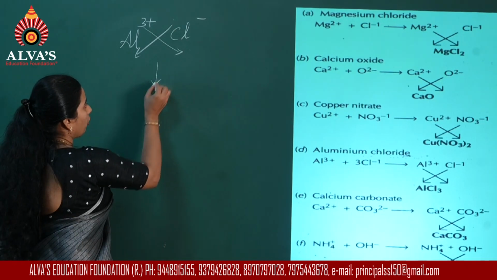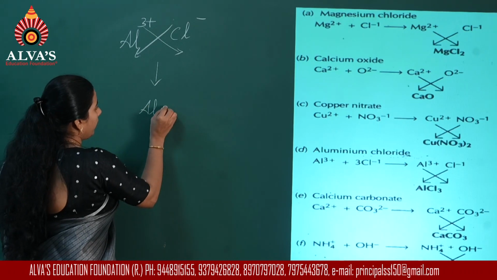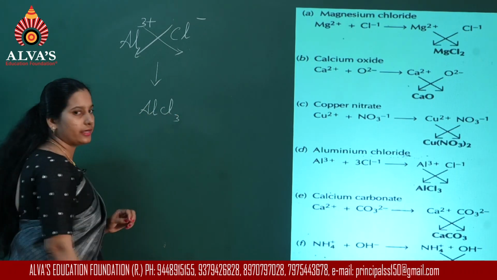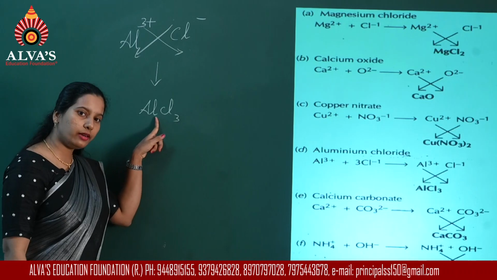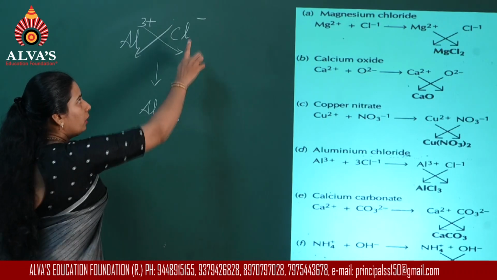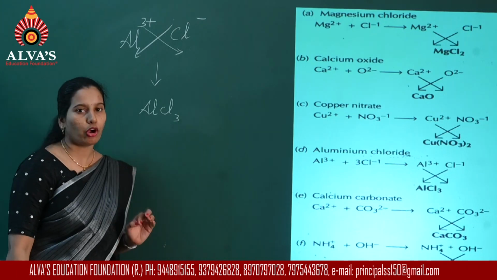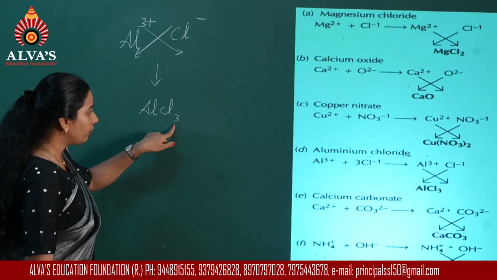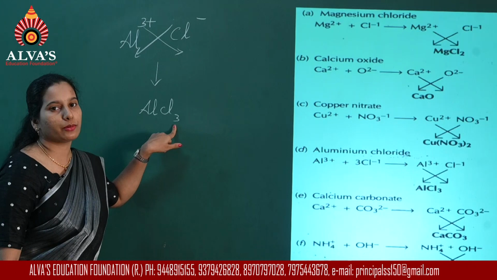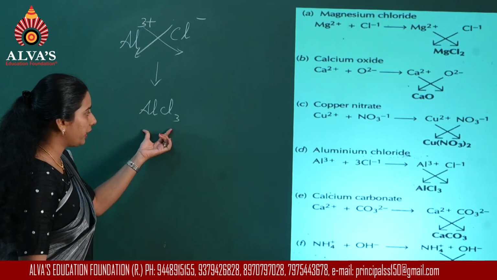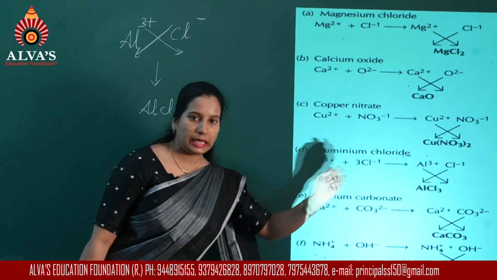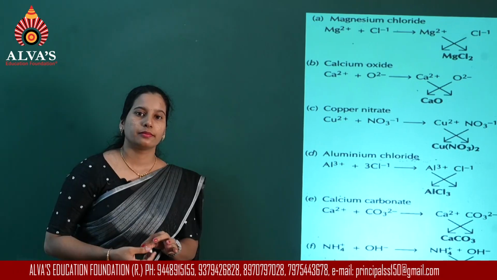So, the final formula becomes AlCl thrice. Now, should I write 1 here? No. Why? Whenever the number is 1, you are not going to write it in the final formula. So, 3 will be written as the subscript for chlorine. So, the final formula becomes AlCl3.